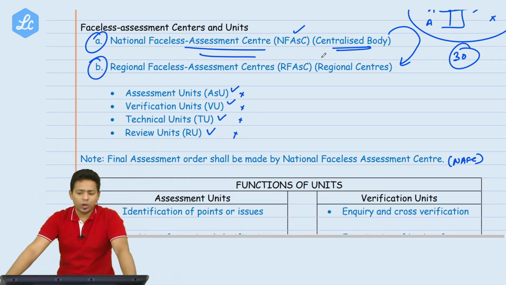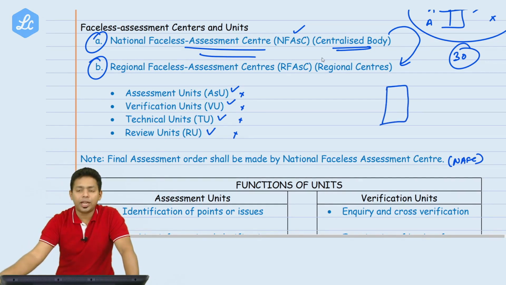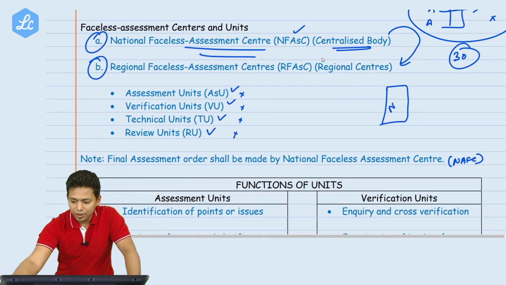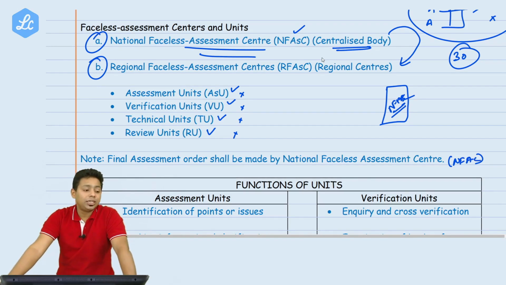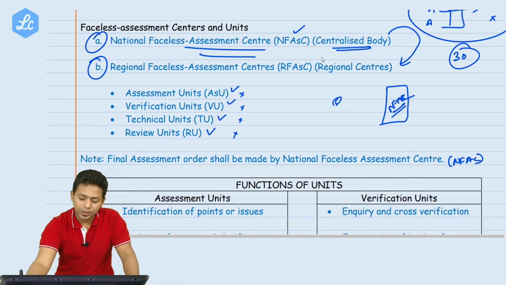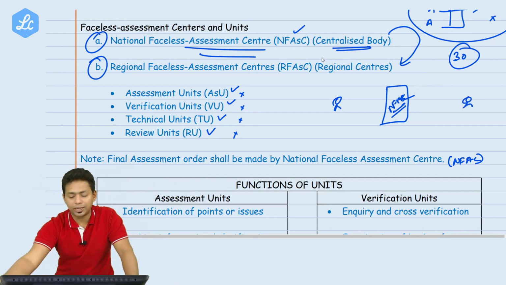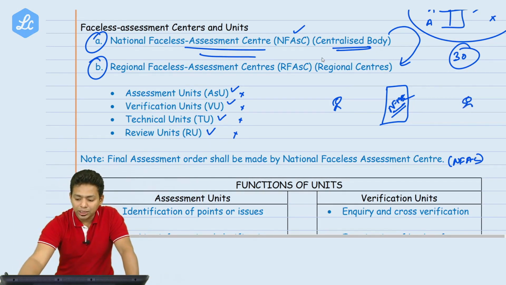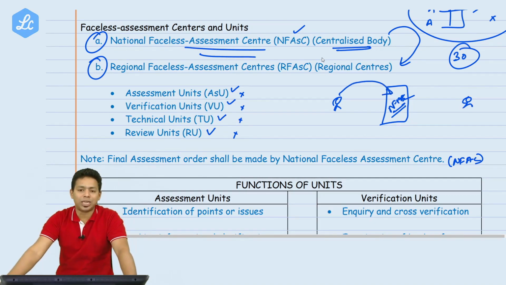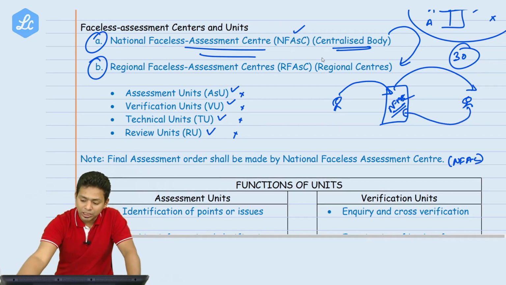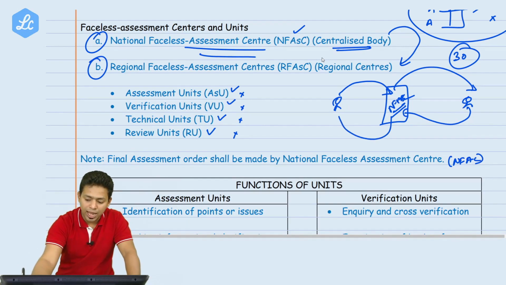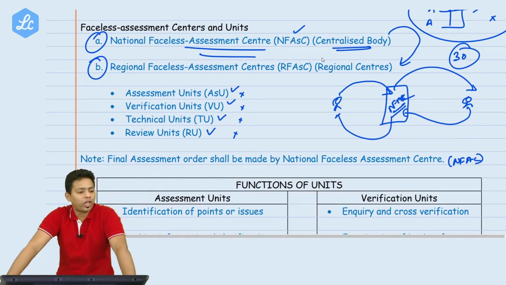Sir, how is it going to work? Please consider the National Faceless Assessment Center as a connecting point. So what is the connecting point? The assessee is on this side and the department is on that side. Whatever the assessee has to say, he will submit to the National Faceless Assessment Center, and this document will be given to the AO. Whatever the AO demands, he has to ask through the National Faceless Assessment Center, which will take that document from the assessee.